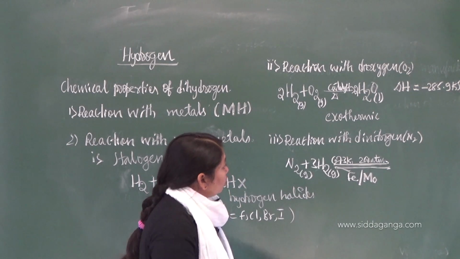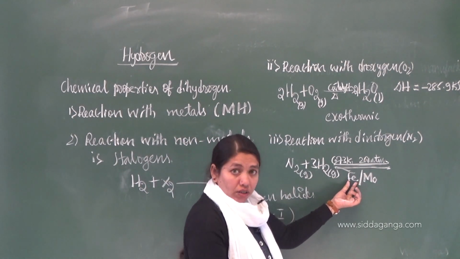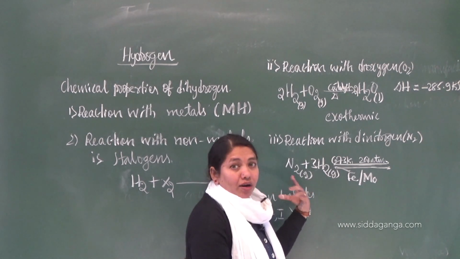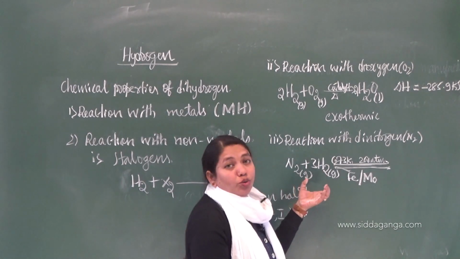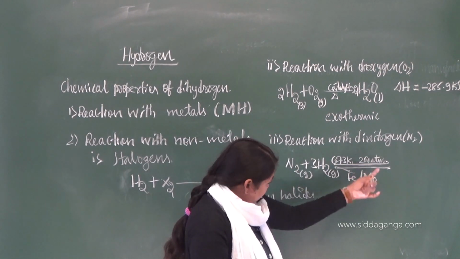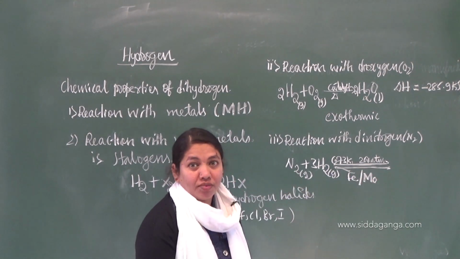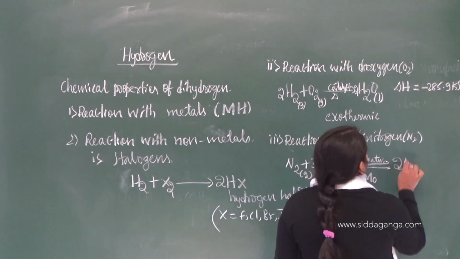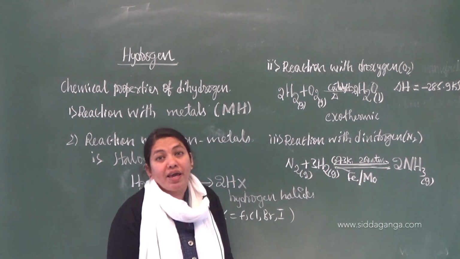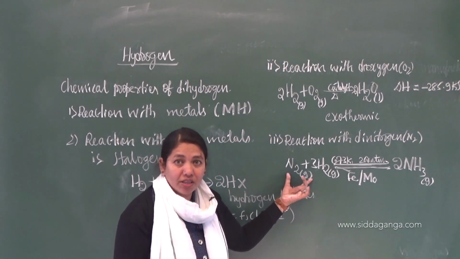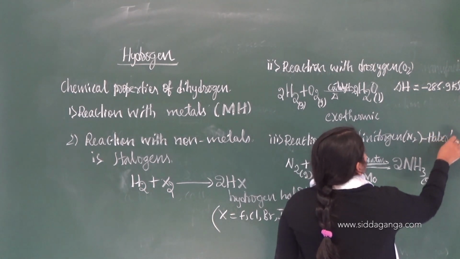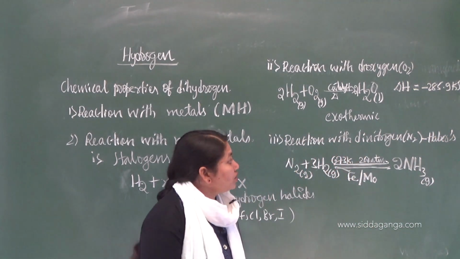I will make you understand which is the catalyst here. See this question, this is very important, especially for second PU students. You recall it by heart from today itself. No need to by heart, it is very easy, once understood you will get it. This carries 3 marks in second PUC. What is the product you are going to get? 2NH3, ammonia. Manufacture of ammonia by Haber's process. There is a name for this reaction. This process is called Haber's process.